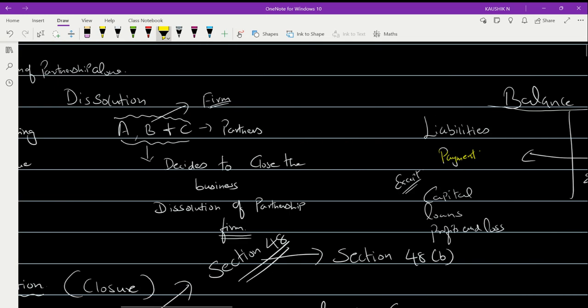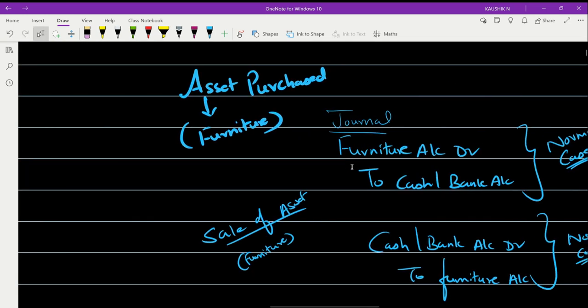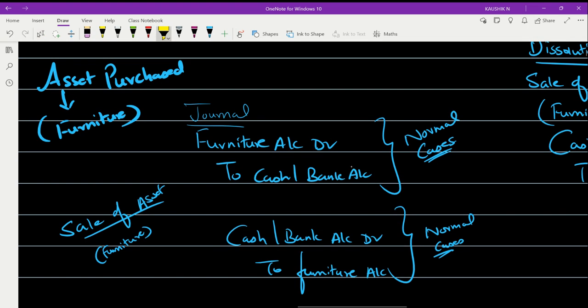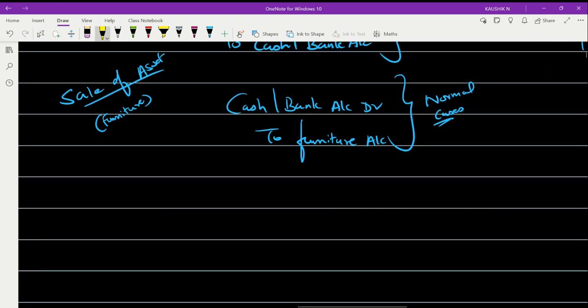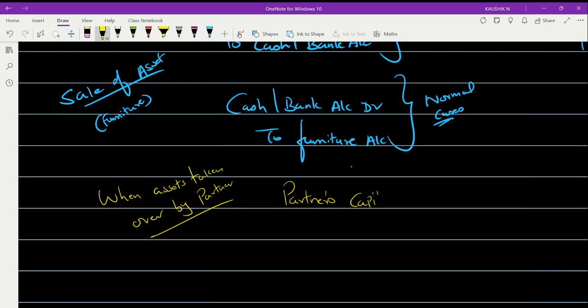In normal cases, like in retirement or the other cases, when an asset is taken over by a partner, in a normal case the respective partner's capital account will be debited to, for example, the asset he is taking, furniture.